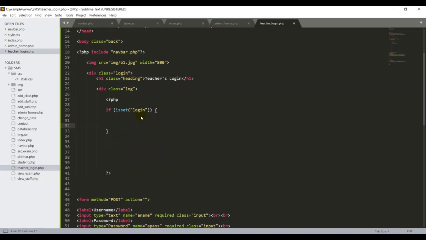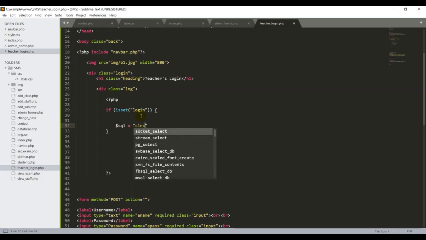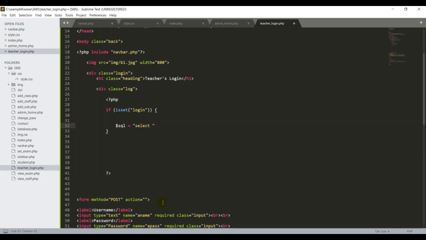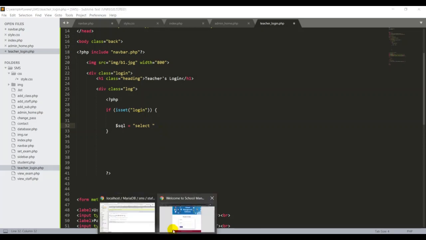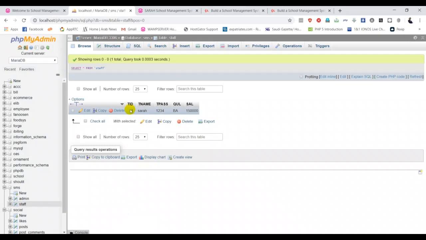First thing, guys, we have to write the select query. I'm going to create one temporary variable called SQL, anything, and I'm going to put the double quotes. And we write the select query, select. Select from where? Because I want to select the entire record. So here, guys, sometimes we go back here. I want to select from these two things.